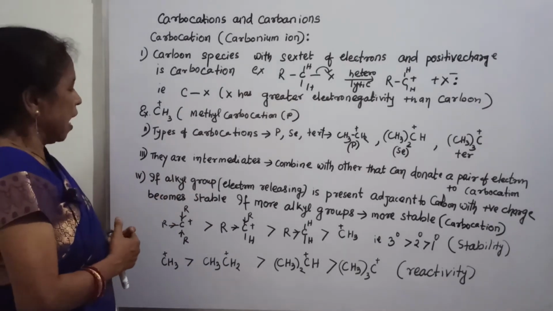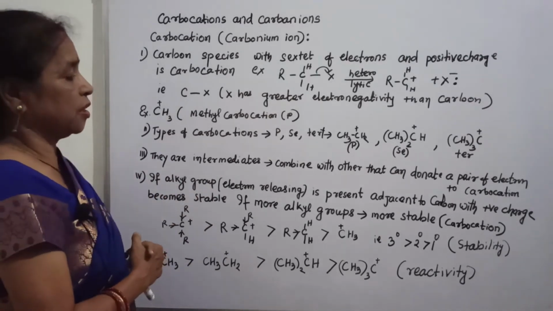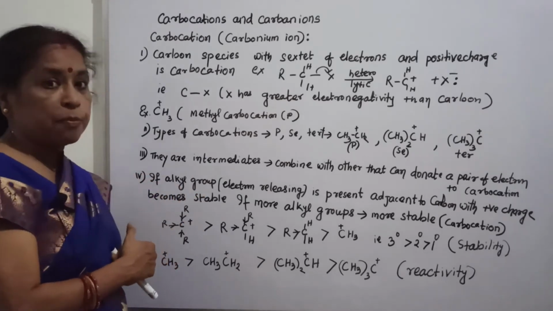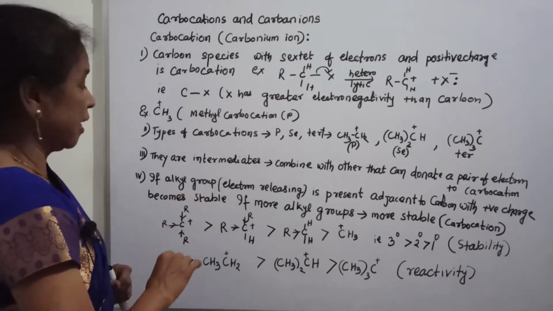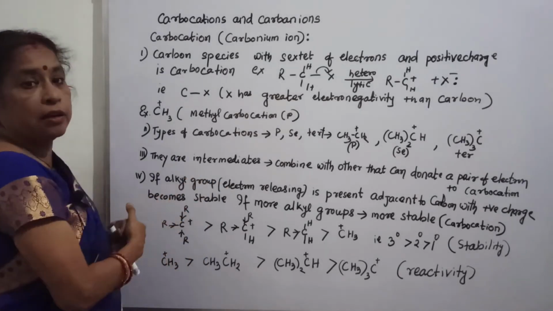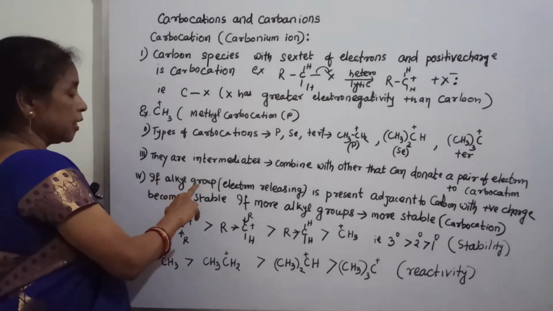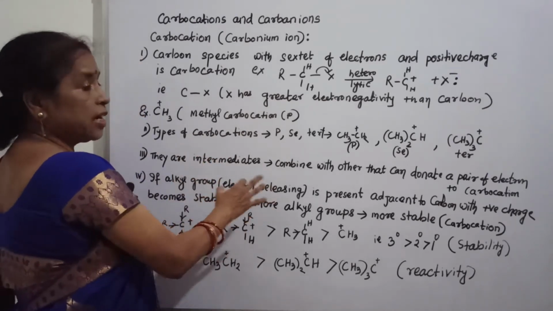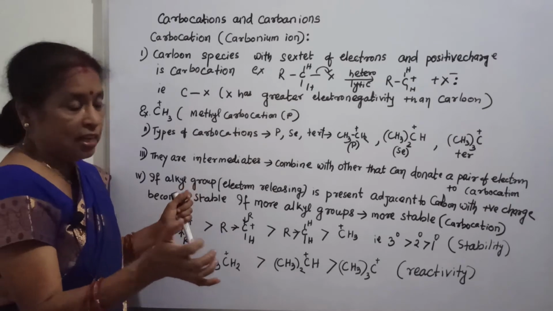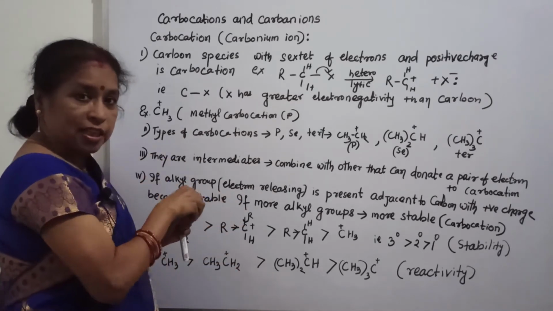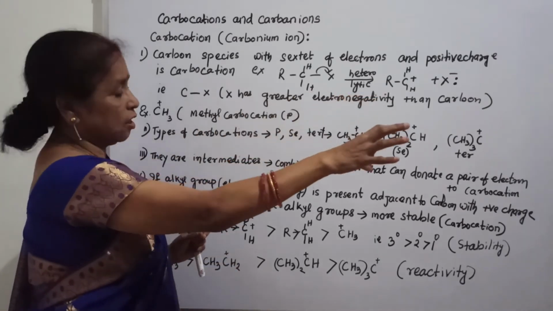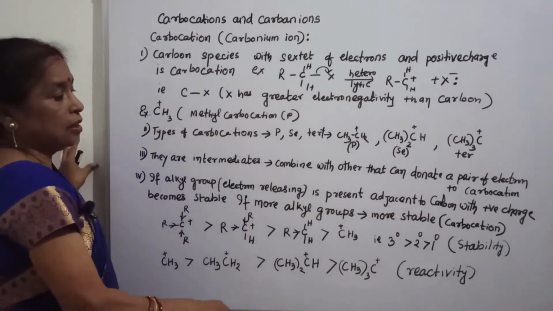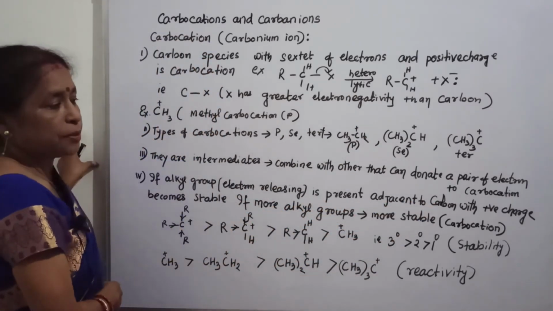Now if the alkyl group is attached to the carbon where it is attached to the positive ion. Now see, what is the nature of the alkyl group? It is electron releasing. Since it will give electrons, it will repel electrons to the other side, and it is present adjacent to the carbon which contains the positive charge.